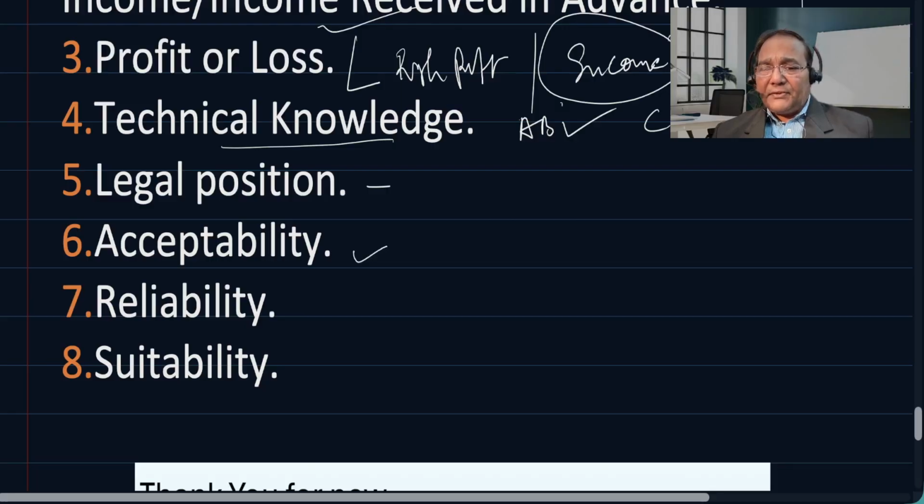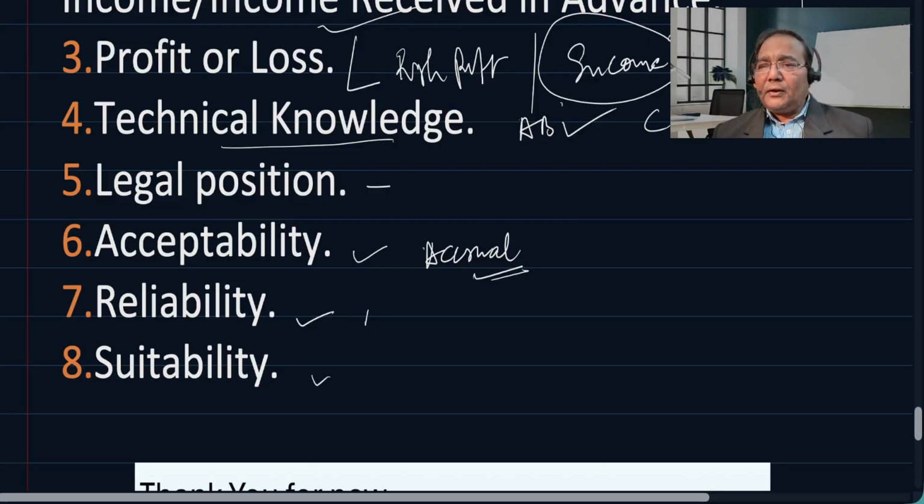Acceptability, majorly the acceptability of accrual basis is more because this is important. It takes into consideration every related aspect. Reliability, more reliable is accrual basis, whereas cash basis is relatively less reliable.